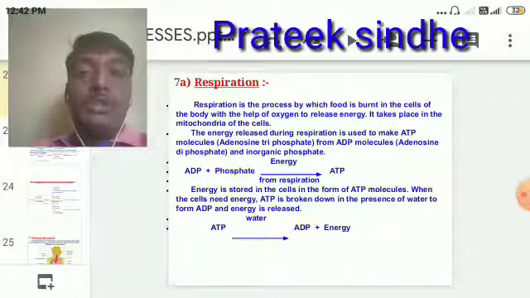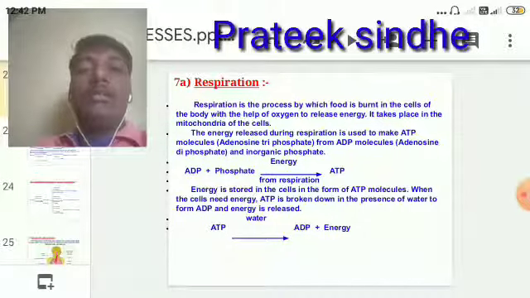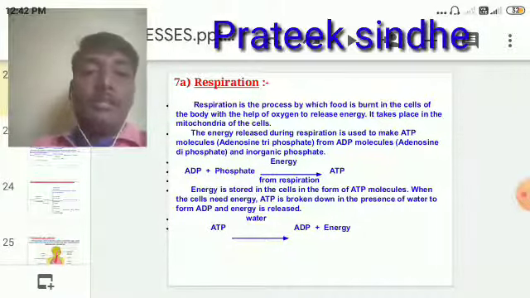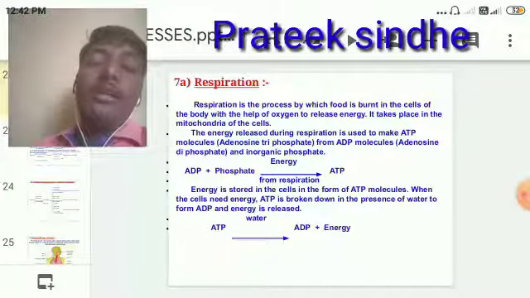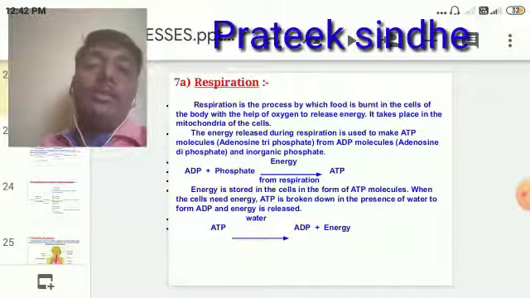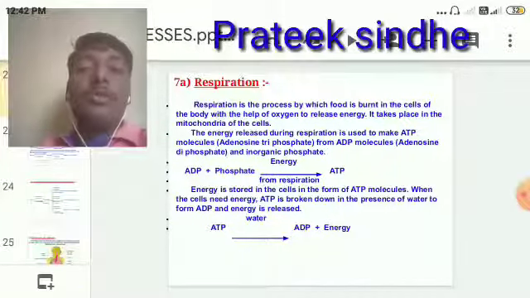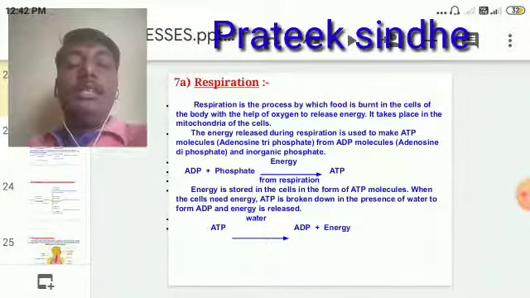Hence we need oxygen to burn glucose. After burning glucose, energy is released in the mitochondria of the cells, and then it can be utilized by the remaining cells of the body for their work.